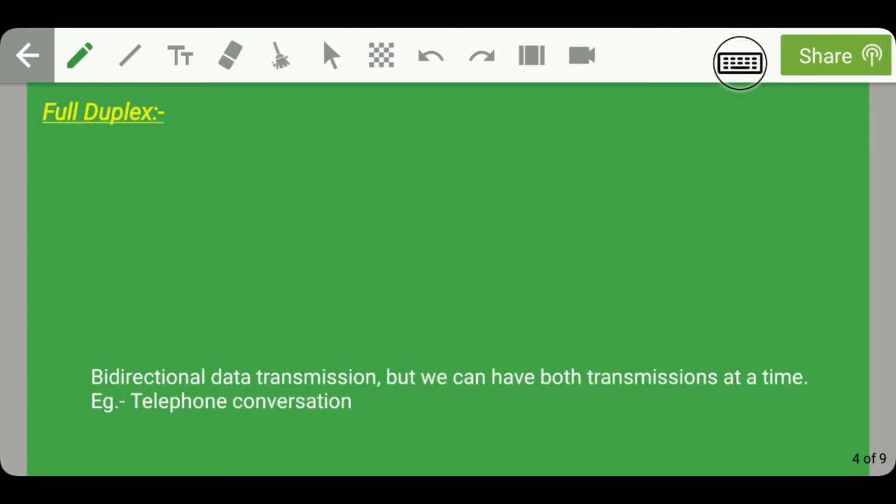Guys, moving on, let's talk about full duplex transmission mode. Imagine that this is the sender node, this is the receiver node, and this is the communicating medium. In a full duplex transmission mode, when the sender sends data to the receiver, then at the same time the receiver can also send a reply or acknowledgement to the sender. So we can say that in a full duplex transmission mode, bidirectional data transmission takes place and we can have both transmissions at a time. One example of this full duplex transmission mode is telephonic conversation.